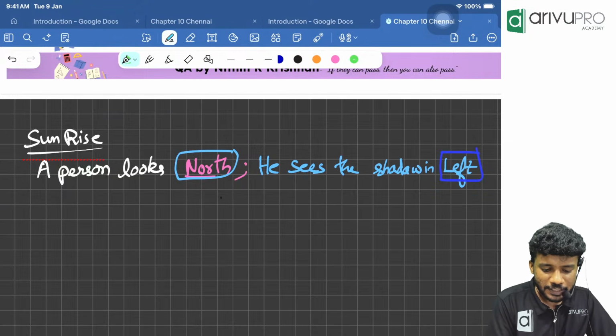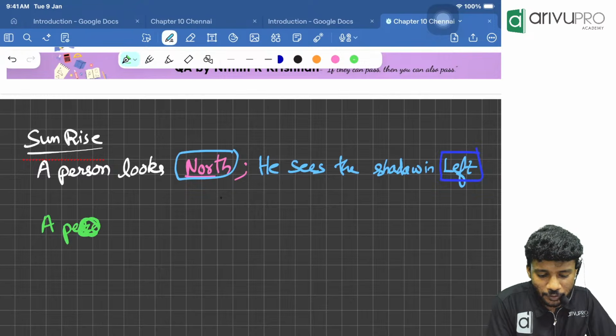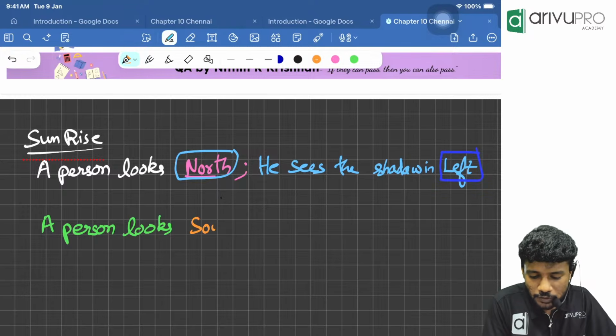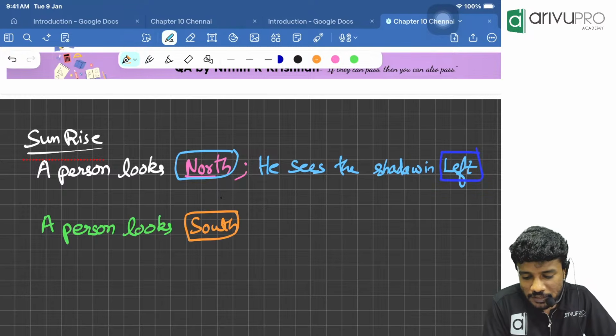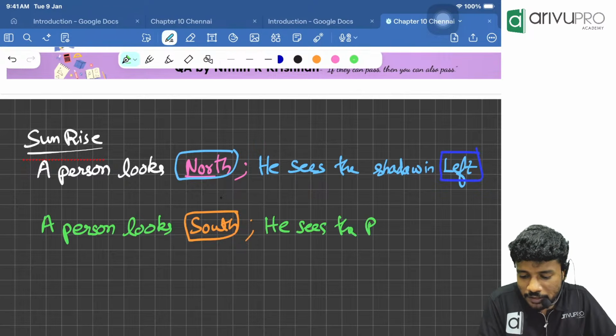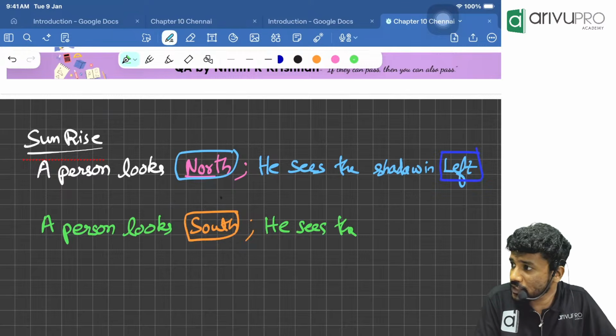Sunrise itself. A person looks. Can anyone tell me the point? A person looks south. Where will he see the shadow?